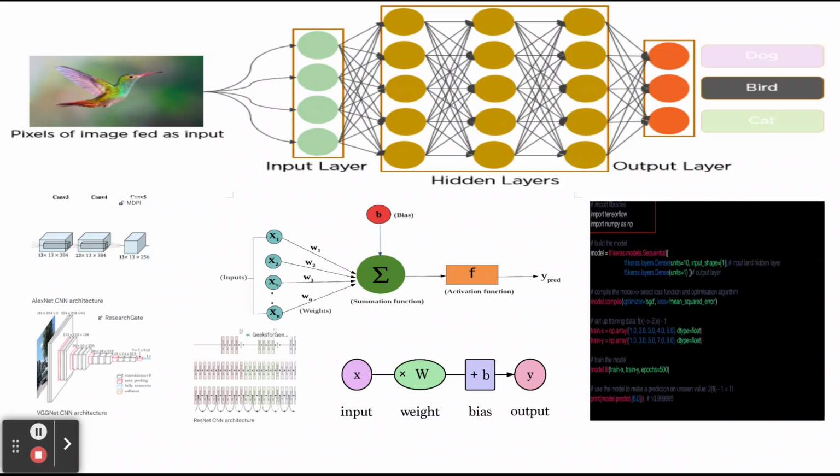It has 8 convolution layers and 3 fully connected layers. VGGNet is a CNN that is designed to be more efficient than the previous AlexNet. AlexNet has only 8 convolution layers, but VGGNet has 16 convolution layers and 3 fully connected layers.